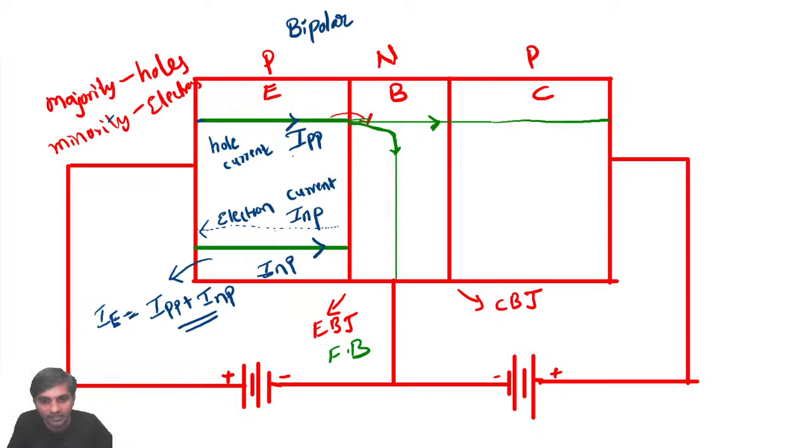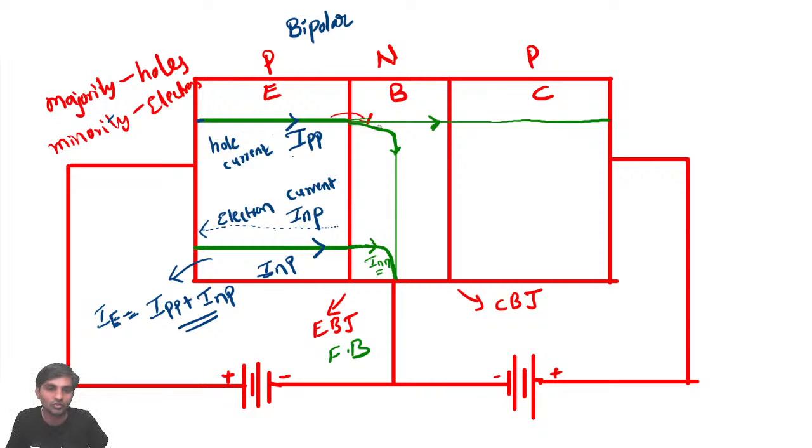The same current you can now represent like this. Obviously, the current direction is also the same. Is there any change in direction? No need to change direction. So the same current is flowing here. I can call this current, after entering, INN, and this is going to be IPN.